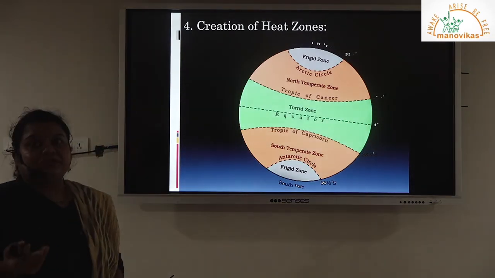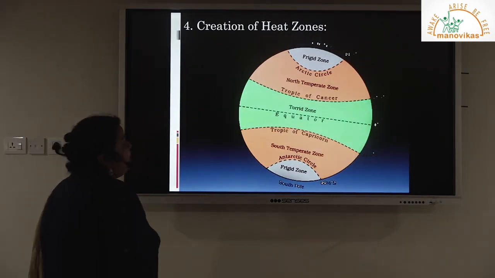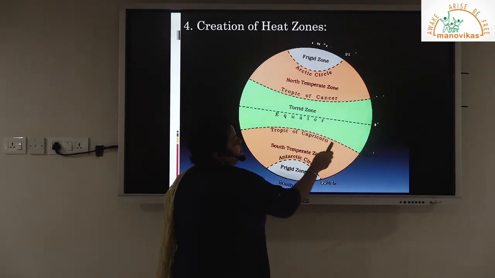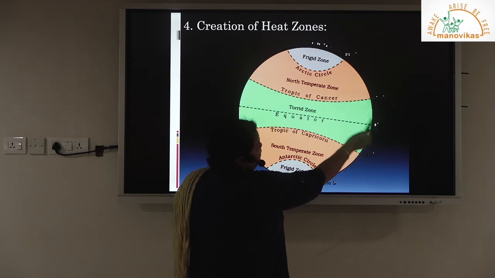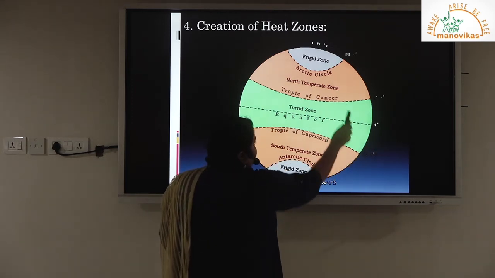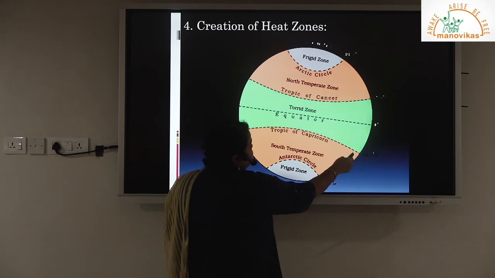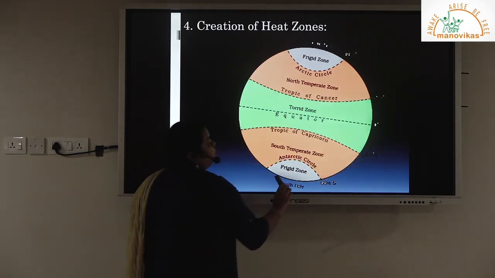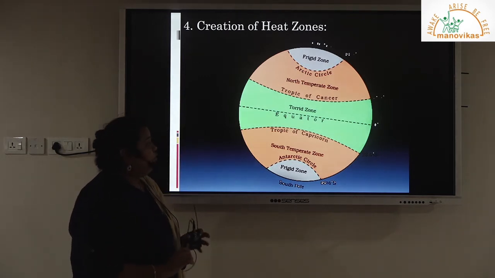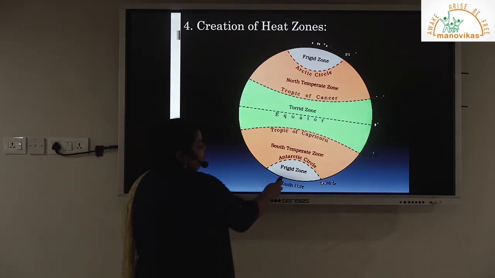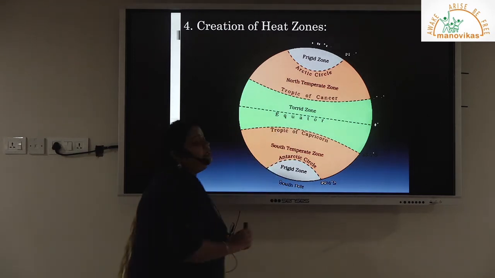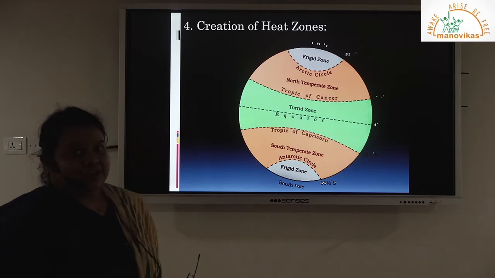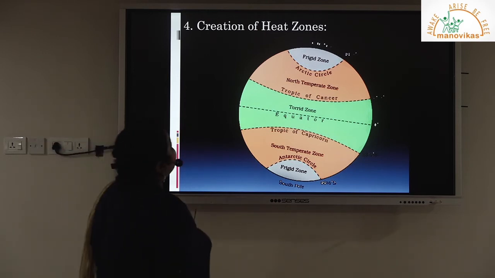The creation of heat zones is a result of the revolution process. We have the torrid zone between the Tropic of Cancer and the Tropic of Capricorn. This is the result of vertical sun rays falling and the concentration of heat. Beyond this, because of the curvature of the Earth, the south temperate zone and north temperate zone receive slant rays, so temperatures are not very hot and not very cold, with cooler climatic conditions. The south frigid zone and north frigid zone experience extremely slant rays, leading to extreme freezing conditions. That leads to the formation of heat zones.